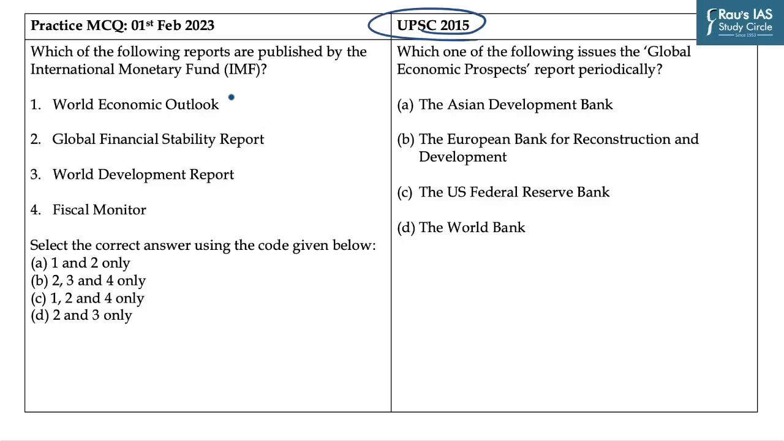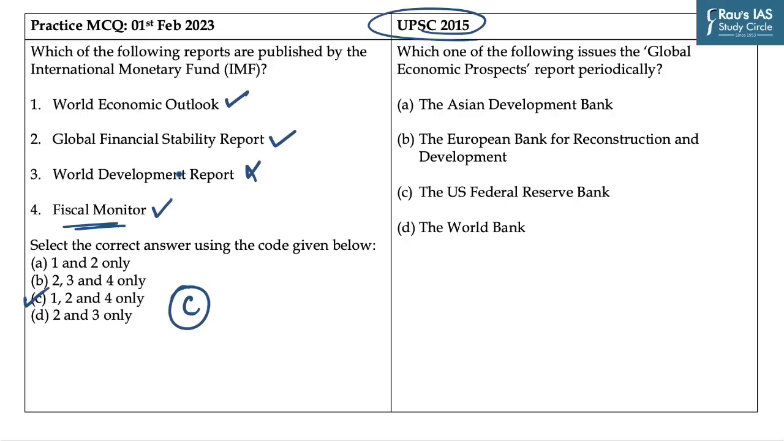As we have discussed in the description, in the World Economic Outlook report, IMF has said that India will be the fastest growing economy, so this option is correct. The second option says Global Financial Stability Report. It is also released by IMF and it is one of the flagship reports which is released by IMF twice a year. The third option says World Development Report. Many of you must be aware that it is a report released by the World Bank and not by IMF. So this option becomes incorrect. The fourth option says Fiscal Monitor. It is also a report which is released by IMF. So this option is also correct. Hence, the answer to this question becomes C, which is 1, 2 and 4.